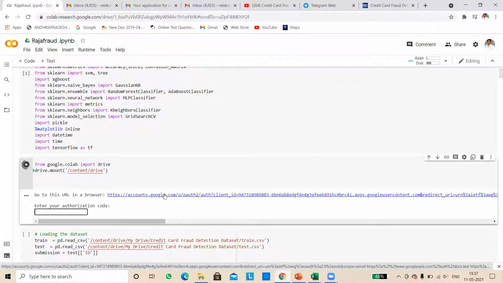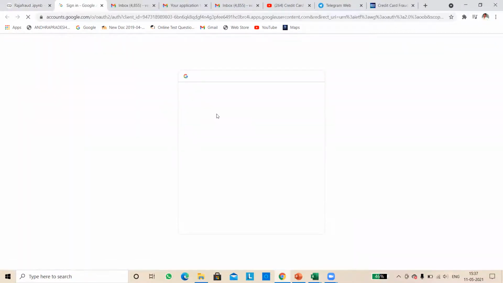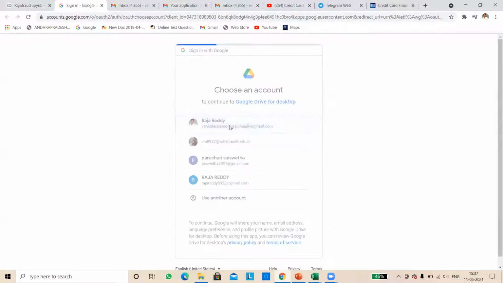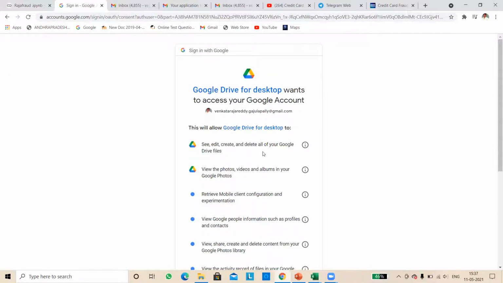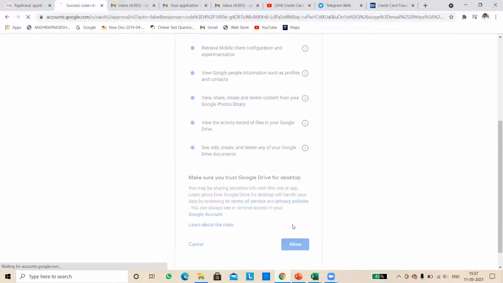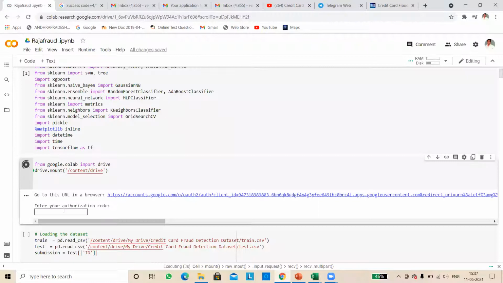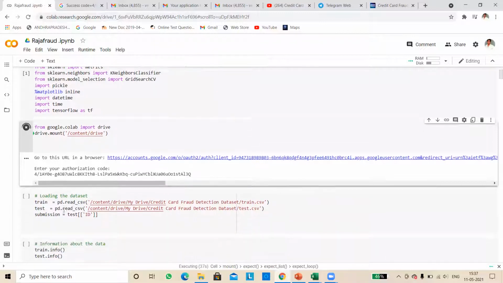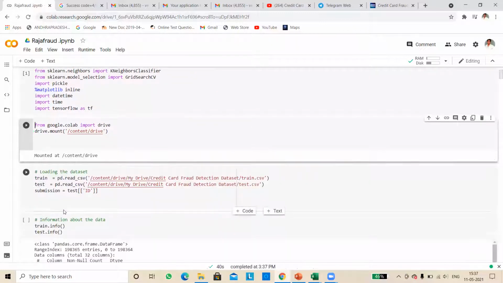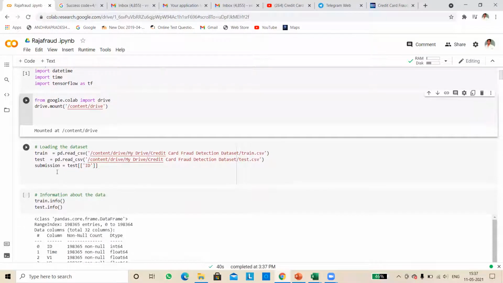While doing this, I have to store my data in the drive. By using this URL link I have to click on it, sign in with the account where I have stored the data, which is my personal mail, and then give allow. Then I have to copy the link and paste it over here, and give enter, and it will take everything as code.